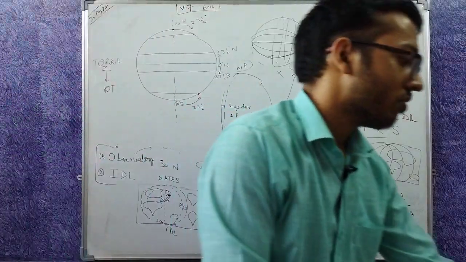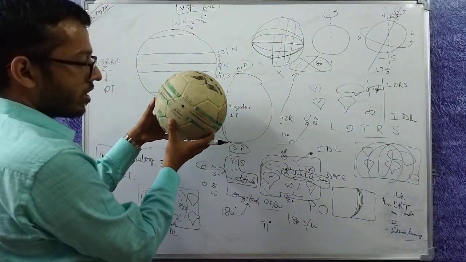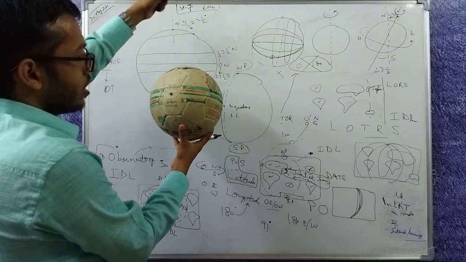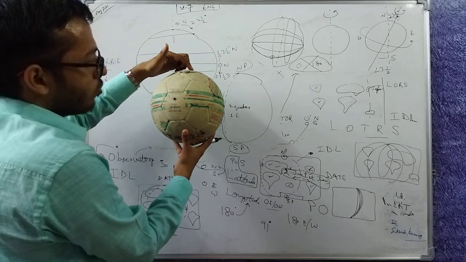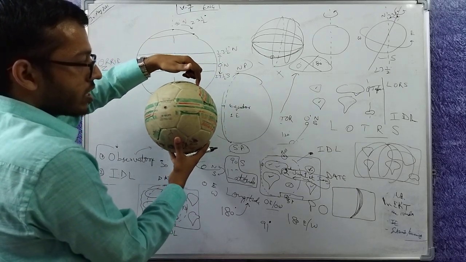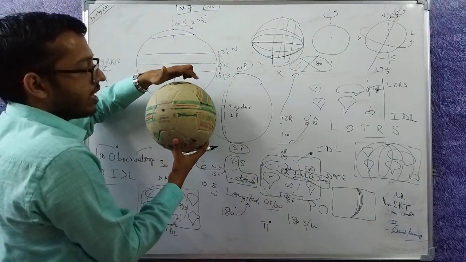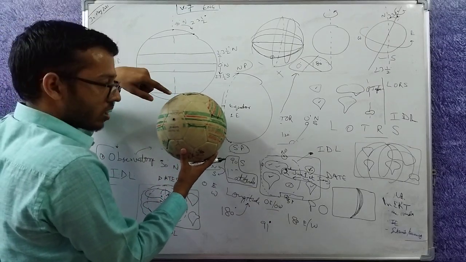In here, what is happening is, here is the earth, 23.5 degree tilted. Let's assume it's not tilted. So here is 90 degree north pole. If I move 23.5 degree here, what would be the measure of the latitude at this point? The definition of a latitude is the angle it subtends at the equatorial plane at the center of the earth.